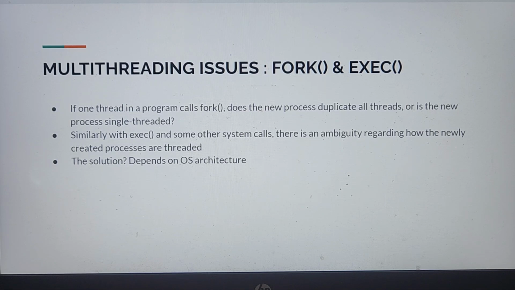But if it is a multi-thread process, so you have a process P1 and it has threads T1, T2, T3, and T2 is going to call fork, then in the newly created child process, will only that individual thread be duplicated, or will all three be duplicated, or is the child process going to have all three threads merged into one? So basically, when one thread of a multi-threaded process calls the fork system call, what is going to be the scenario in the child process? That is an ambiguity. Similarly, there is the same ambiguity with respect to exec and some other system calls.